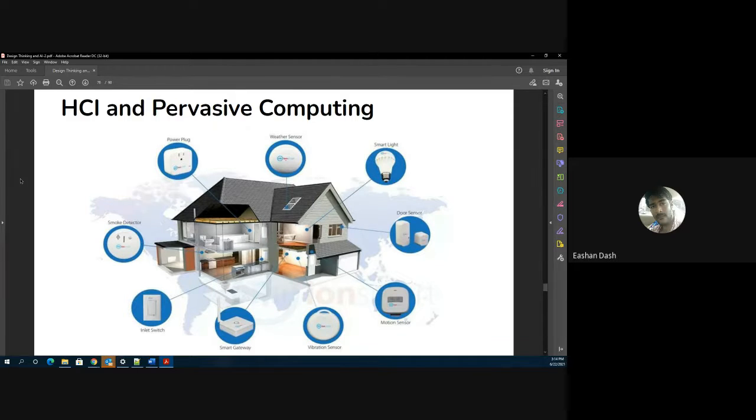You actually need to find a solution. So you actually need to find a problem statement to begin with. So this is the example of smart home, and there are multiple ways it is trying to do the home automation as mentioned. So you can see there is the smoke detector, there is the inlet switch, there are a lot of motion sensors, door sensor.